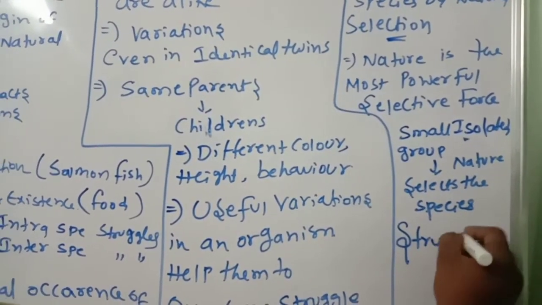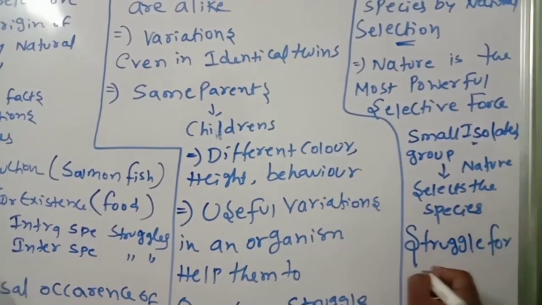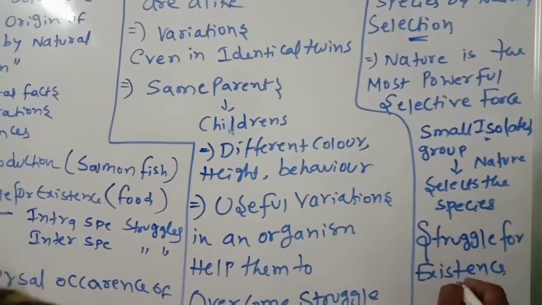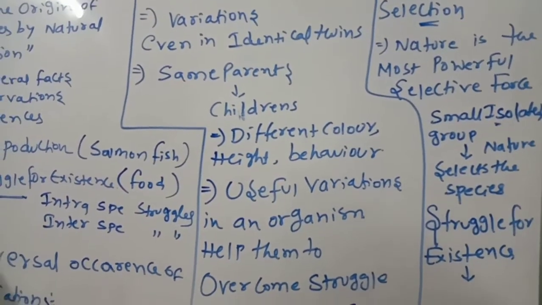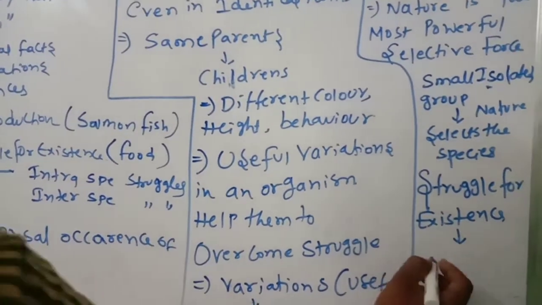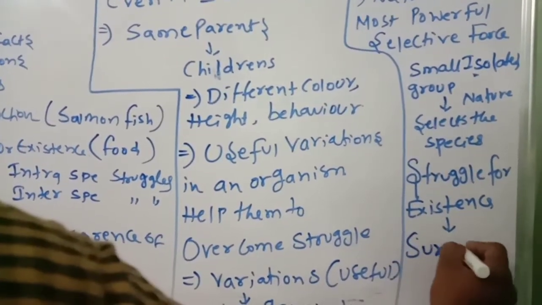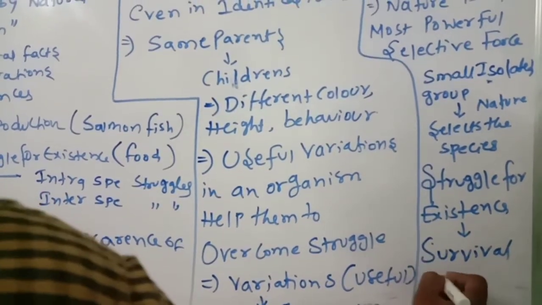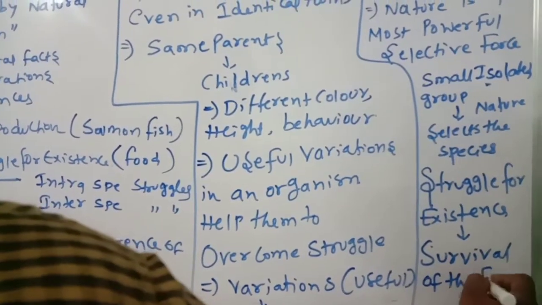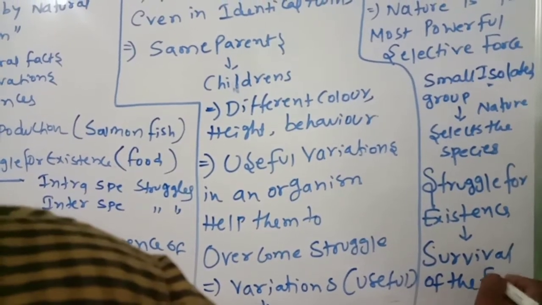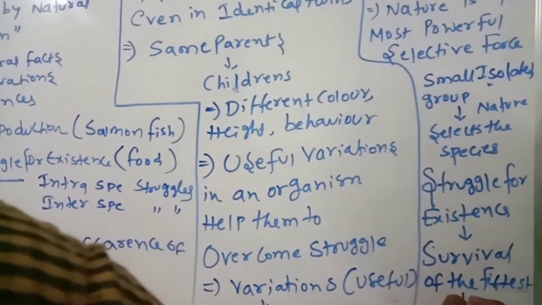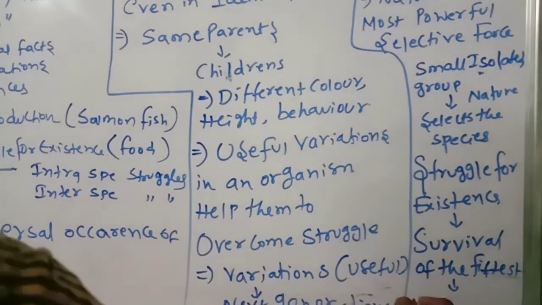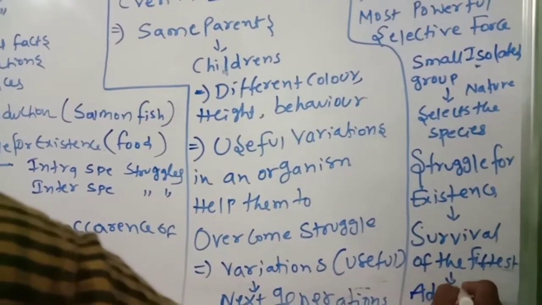Struggle for existence leads to, what will happen? Survival of the fittest. These points you should remember. Survival of the fittest, so they can adapt to better conditions.